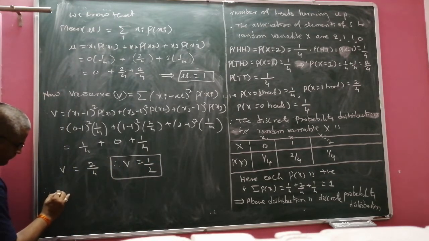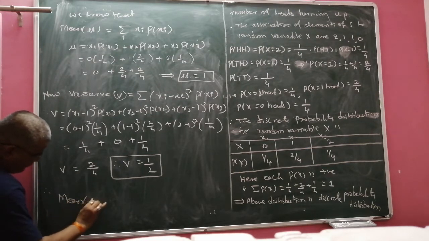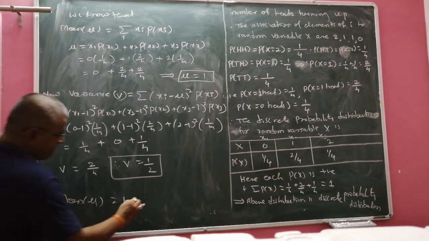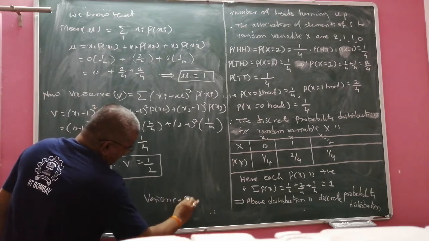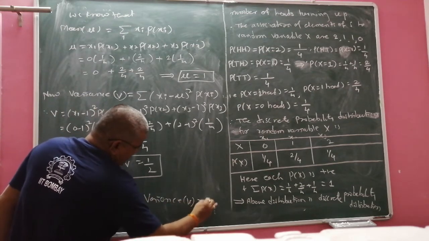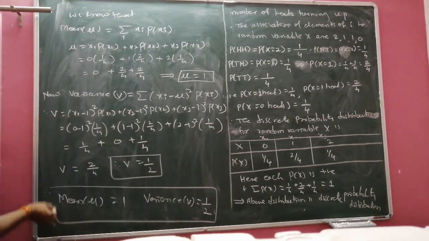Therefore, the mean mu for this problem is 1, and the variance V for this problem is 1 by 2. We have to discuss the remaining problem by using this technique.